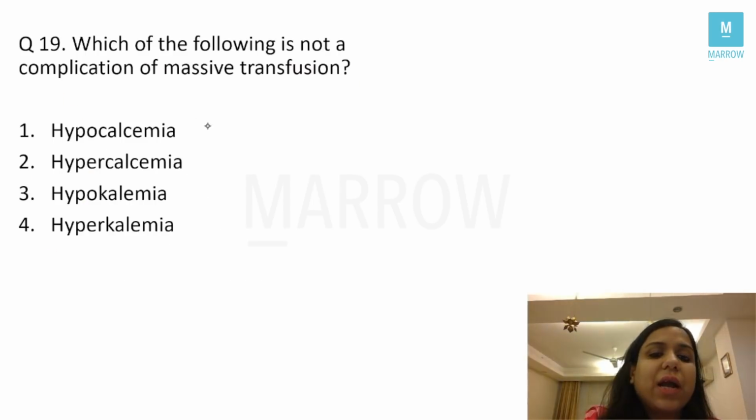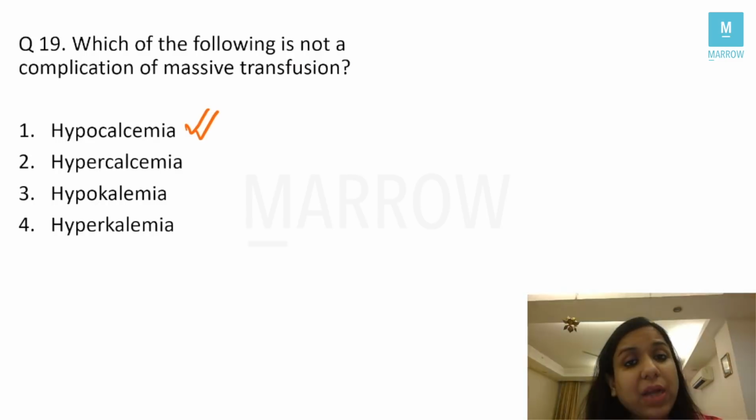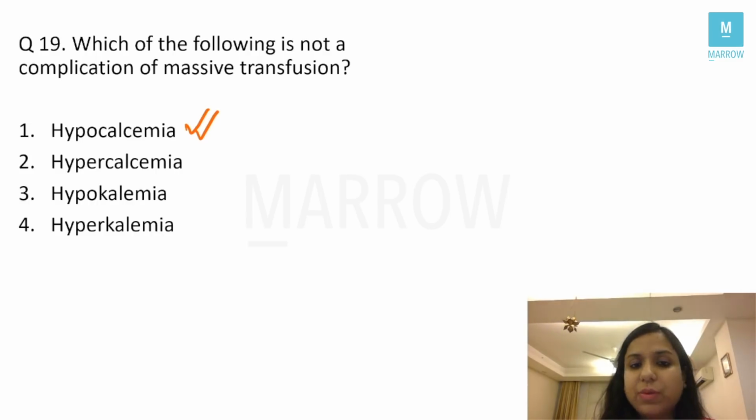You can see hypocalcemia. Why? Because there is citrate toxicity. This citrate will chelate the calcium and lead to hypocalcemia. So that occurs. Hypercalcemia does not occur. So this should be the answer. It is not a complication.